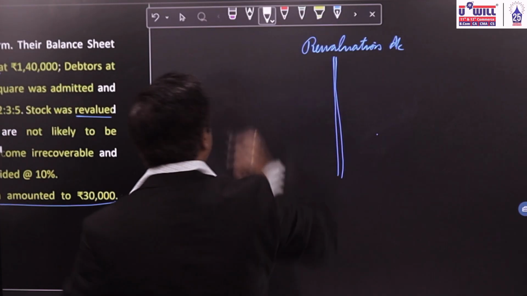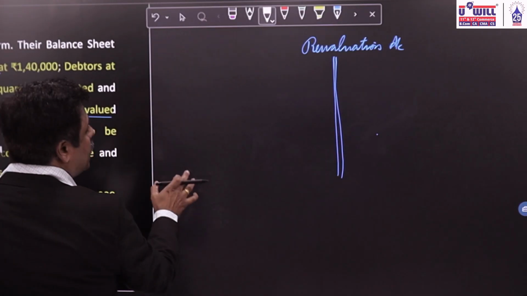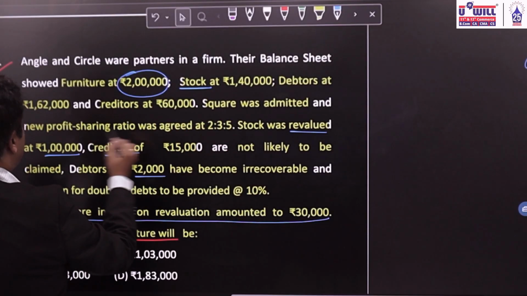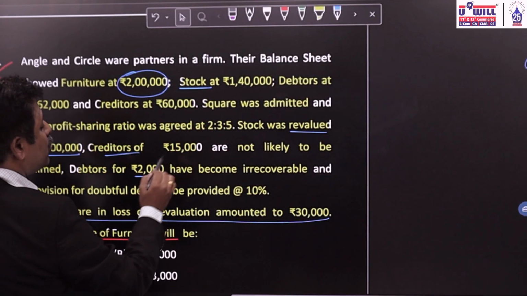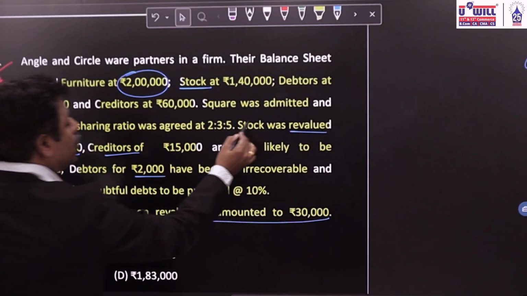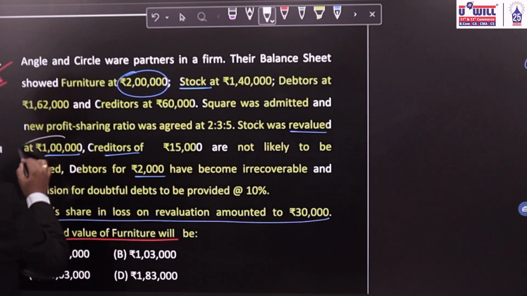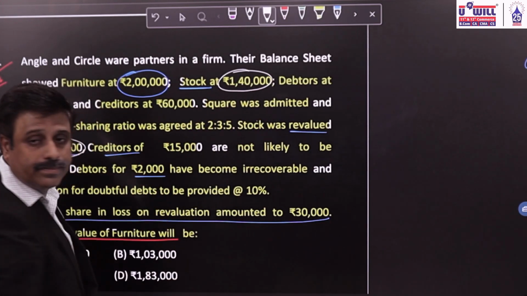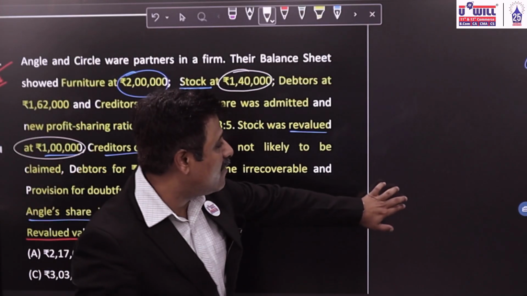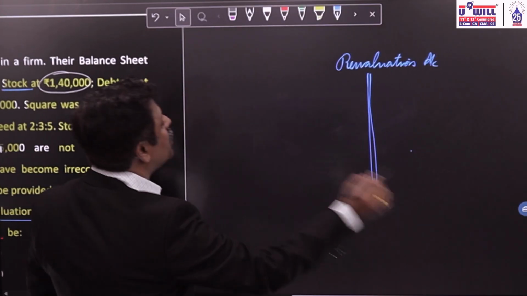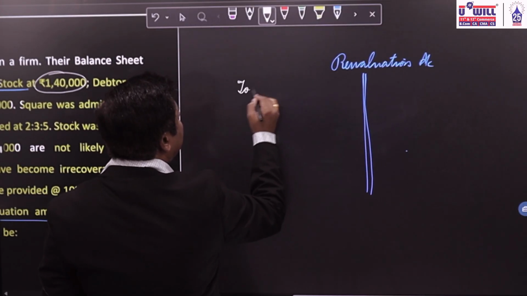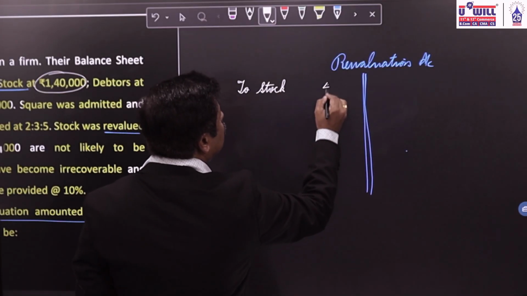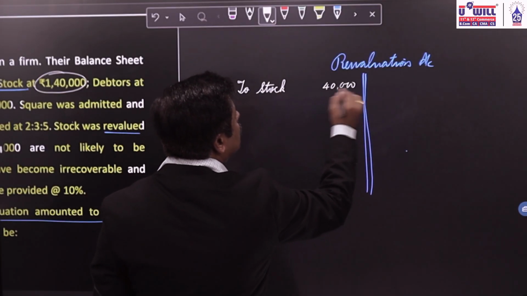Now, how will we enter the things in the revaluation account? Let's understand it. Square was admitted and the new profit sharing ratio was agreed at 2:3:5. Now, stock revalued at 1 lakh against 1,40,000. If stock is revalued at 1 lakh against 1,40,000, on the debit side we will have the entry of stock with rupees 40,000. Stock's value has decreased by 40,000.